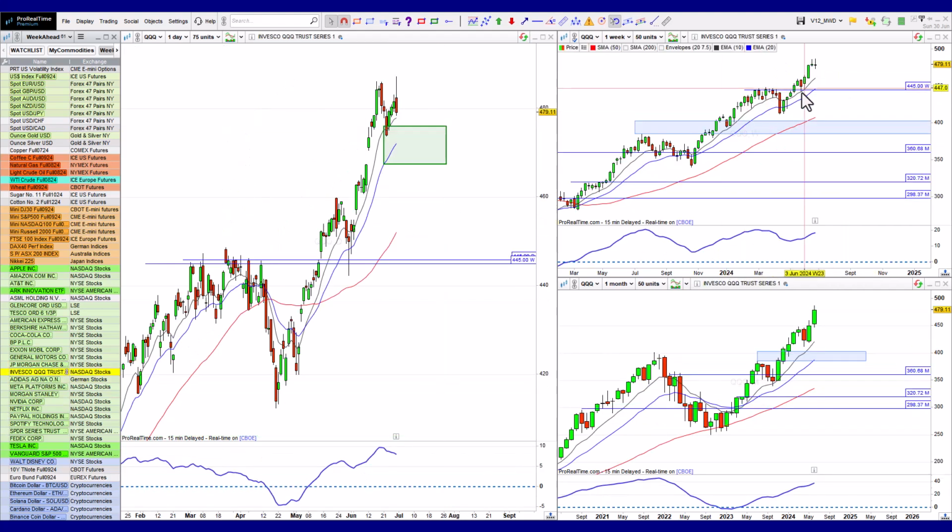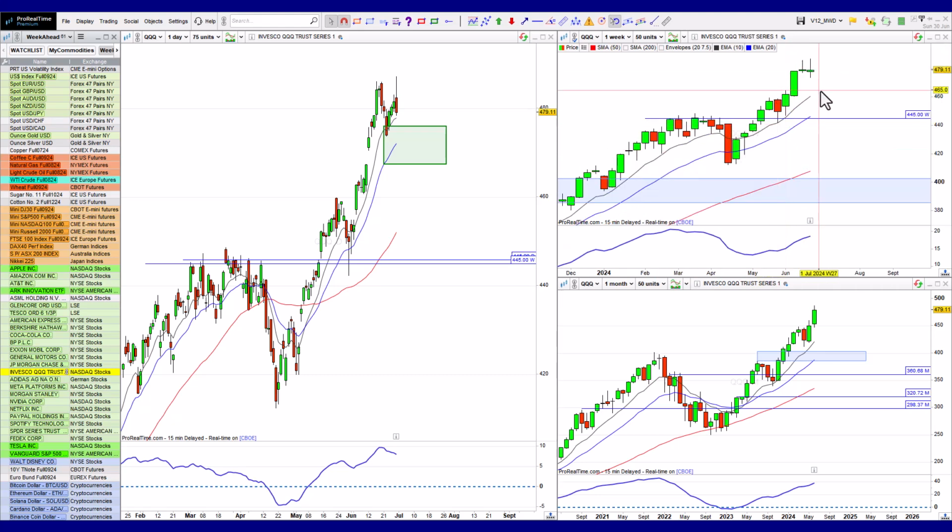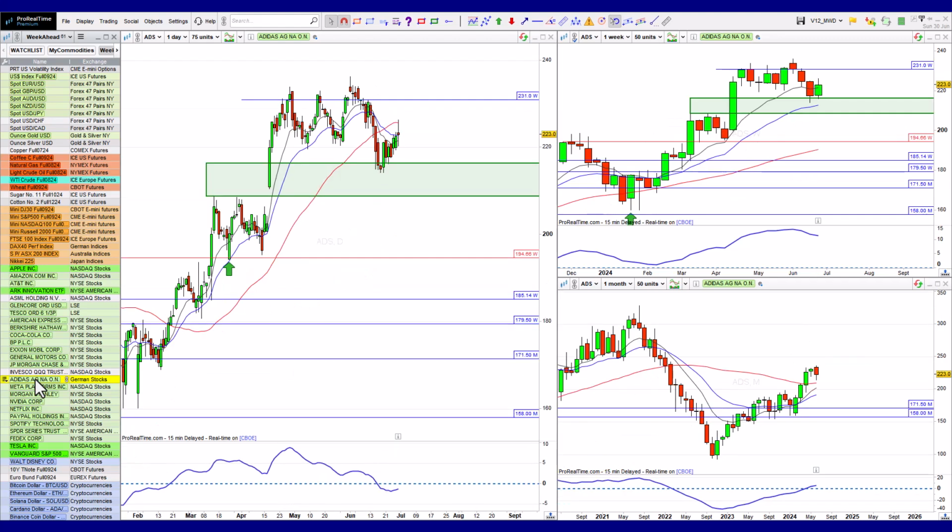QQQ here looks like it wants to get ready for a bit of a retracement, but overall looks really good on the monthly. I had mentioned this area. This is another example of where I would have preferred for this retracement to come back to these highs, but it carried on, showing signs of bullishness. And again, here on the weekly, it looks really nice. That's a break and a retest. That's very clean. So for the most part, I still think this is bullish. We'll see if the market treads water for a bit now, but otherwise they should continue to slip their way to the upside.